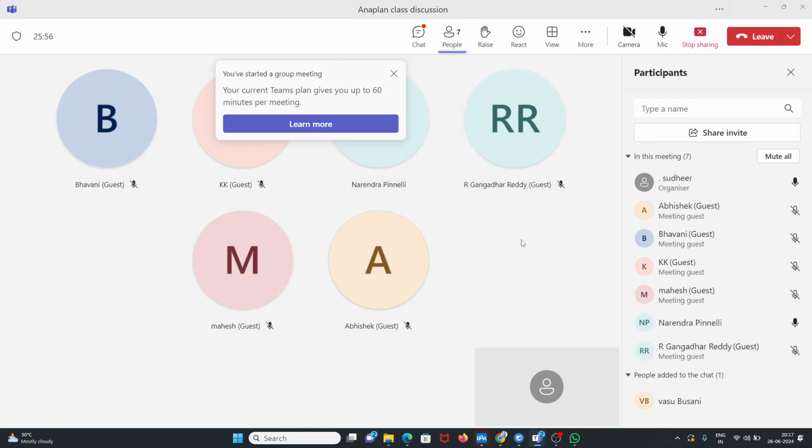Basically it is a planning tool for any business. We can use this tool for planning purposes. So can anyone tell me how we can see this? If you want to calculate margin for any business, what are the things we need? Anyone has any idea?